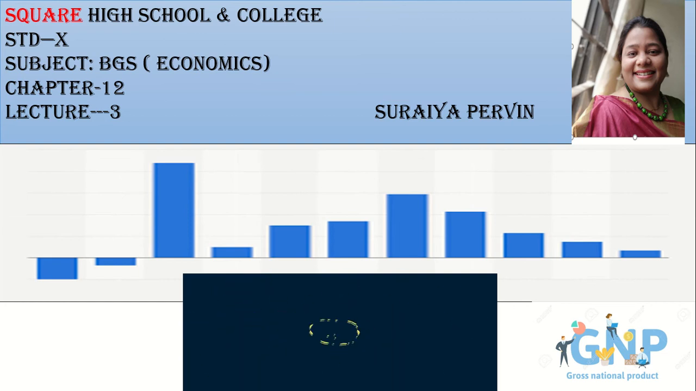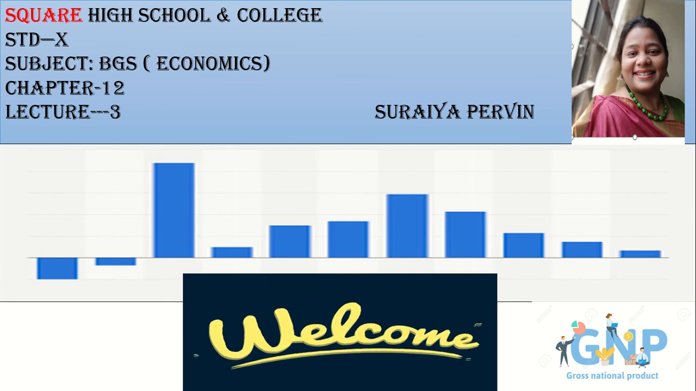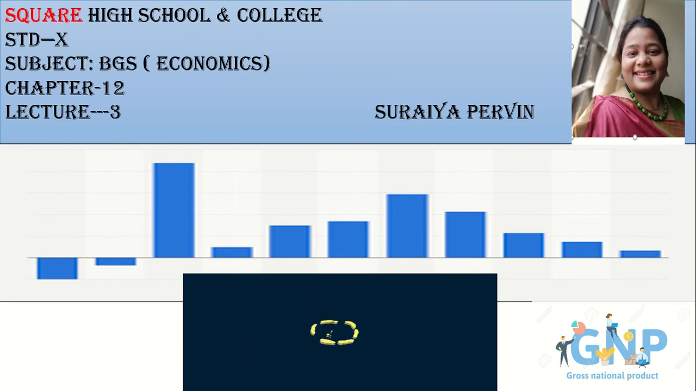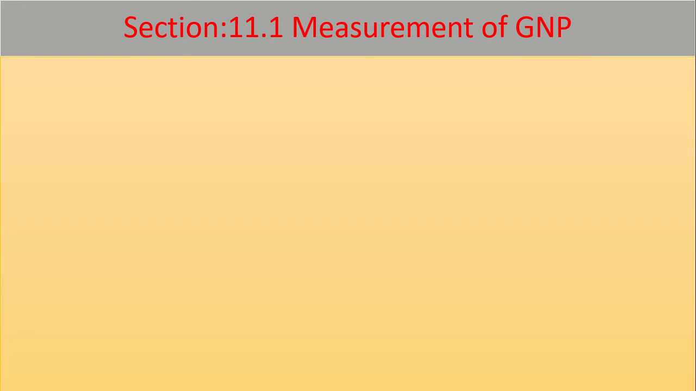Today I will discuss chapter 12 and lecture 3. Our today's topic is section 11.1, that means measurement of GNP. In the previous classes I have discussed GNP, GDP and per capita income. I hope you all have understood clearly.